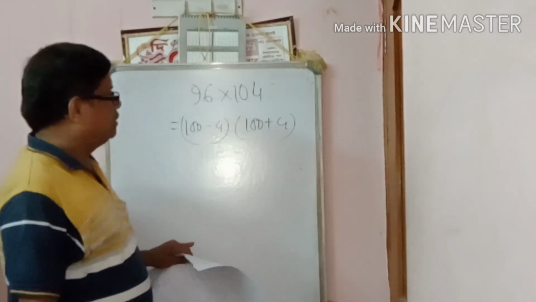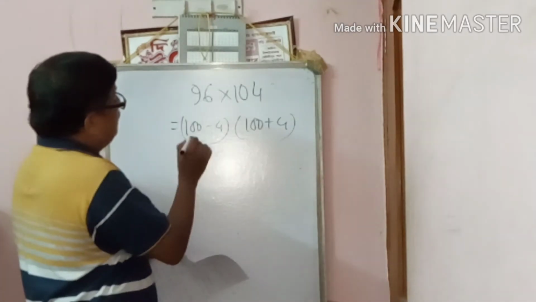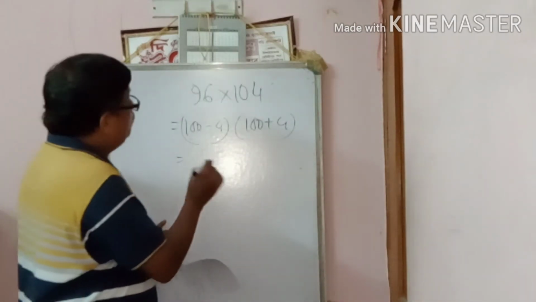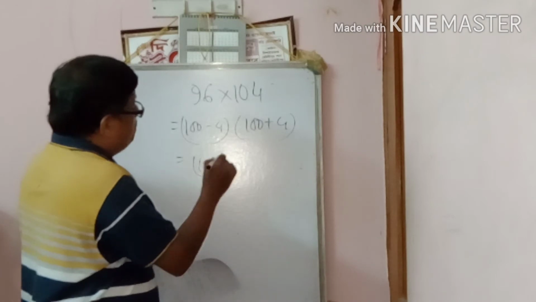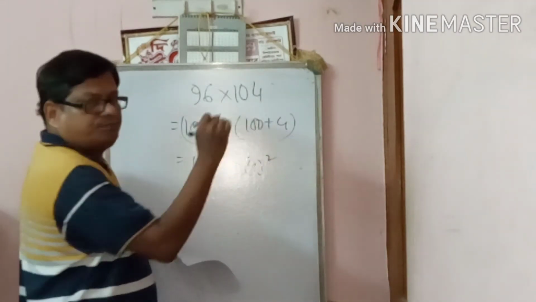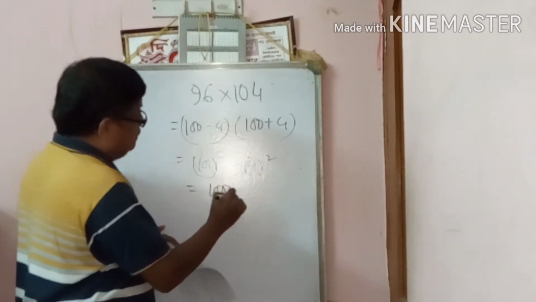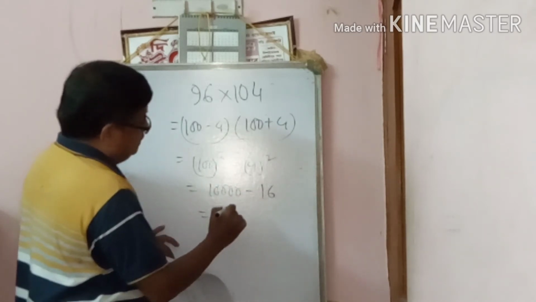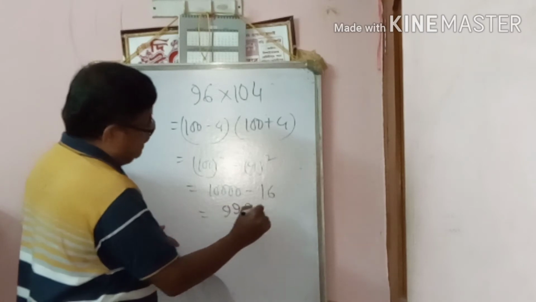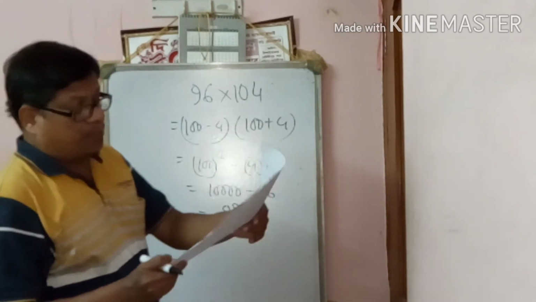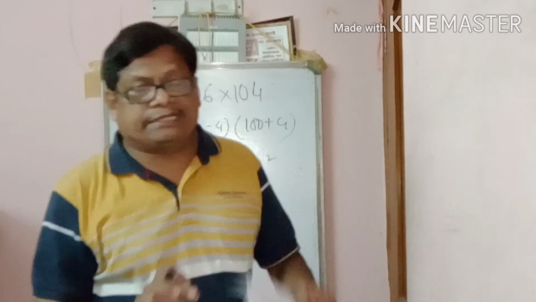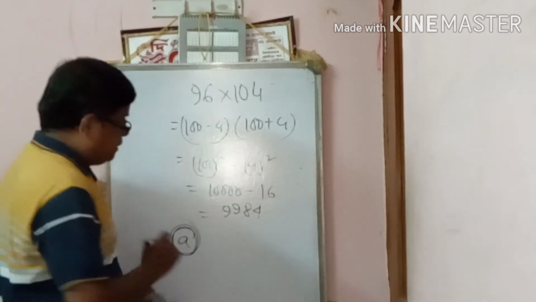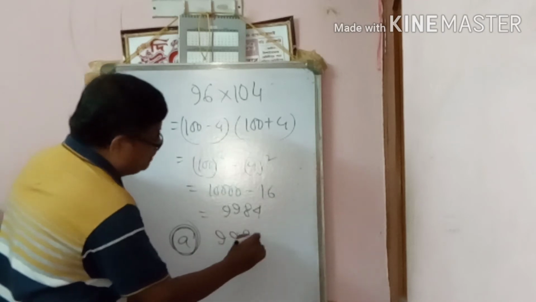So a minus b, a plus b gives a square minus b square. 100 square minus 4 square, so 10,000 minus 16, that is 9984. Option A, 9984, is correct.